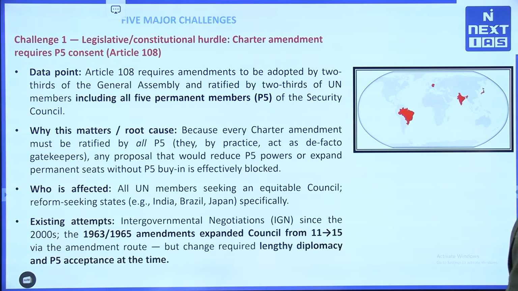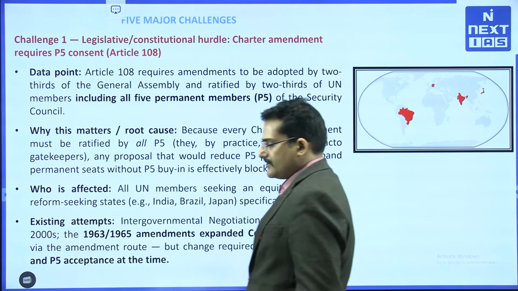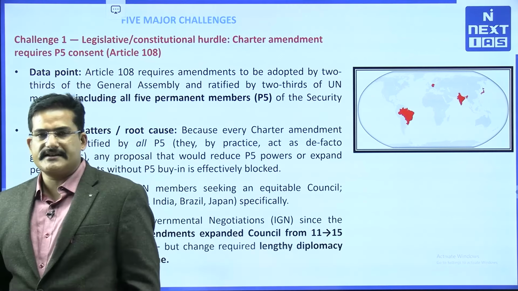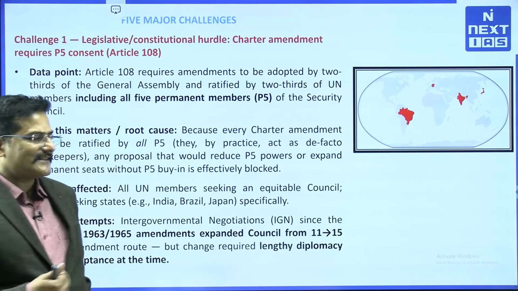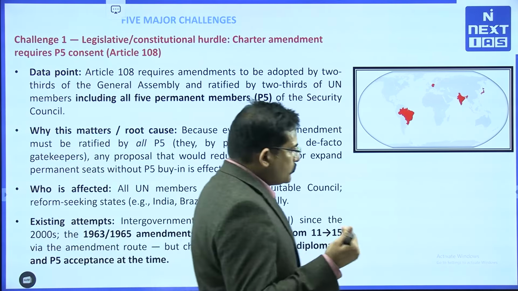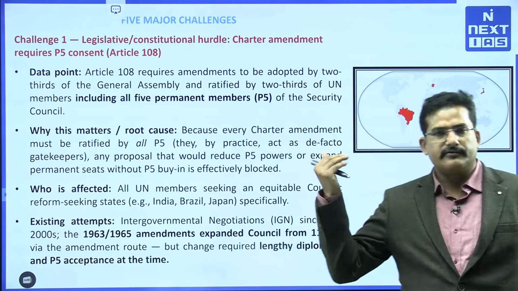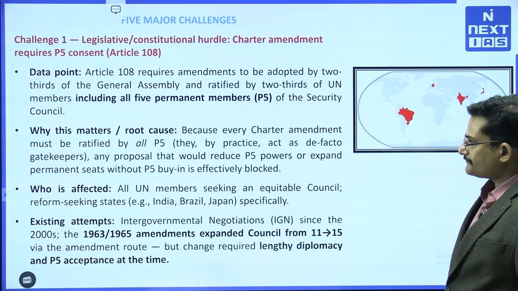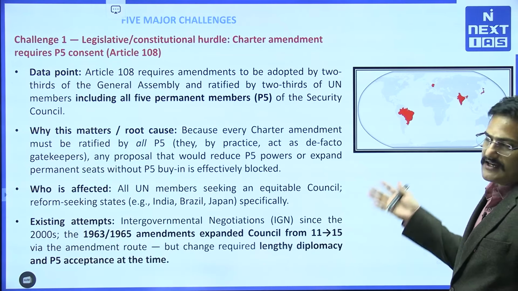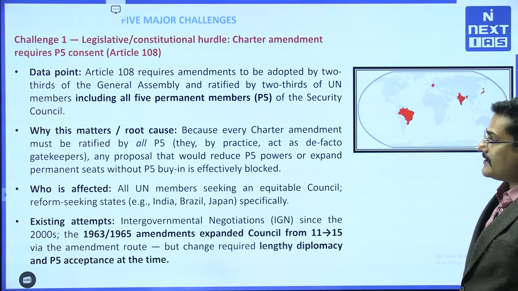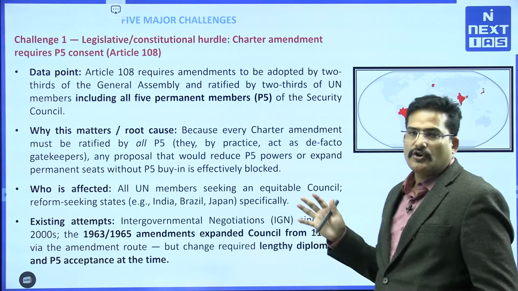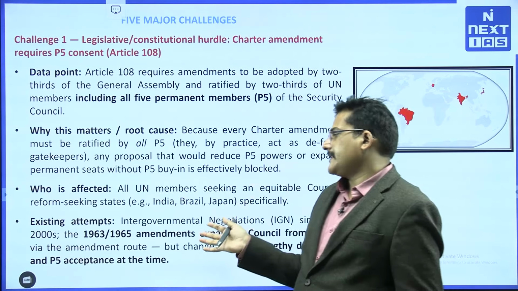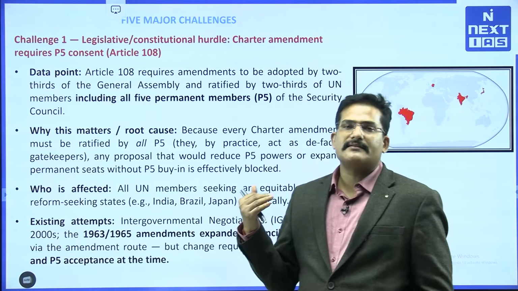We have already seen that any change in the composition of the United Nations Security Council needs consent from 2/3 of the members of the General Assembly and all 5 P5 members, which is never going to happen as of now, right. Why? Because ultimately it will impact their influence. But it is not the case that reform never happened. Earlier reforms were made as well.